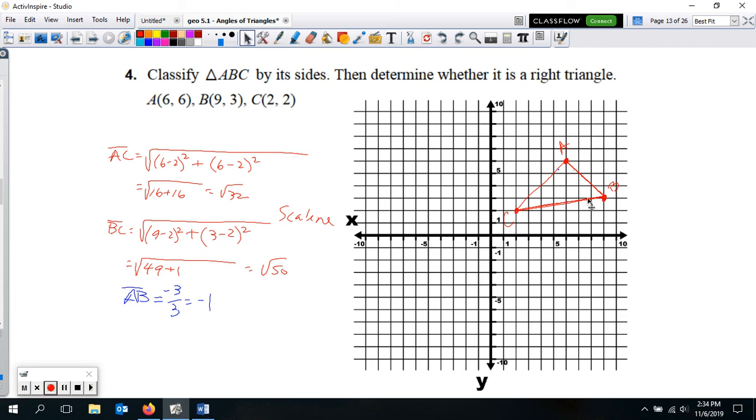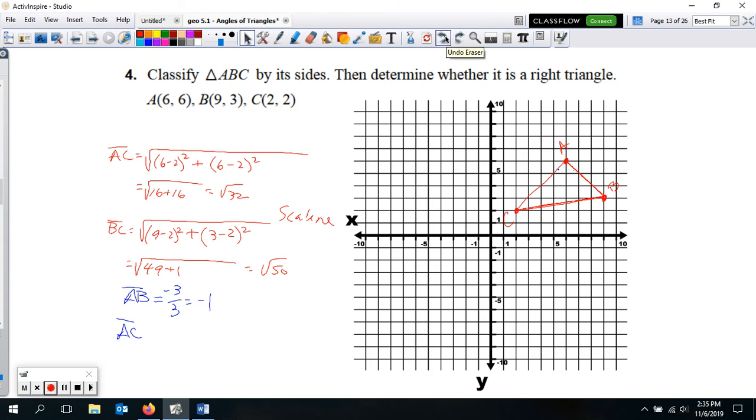The slope of AC now, that will be rise over run here. So if I go from A to C, I'm going to go down, looks like 4, and then left 4. Or I could go up here. I could go up 4 and right 4.